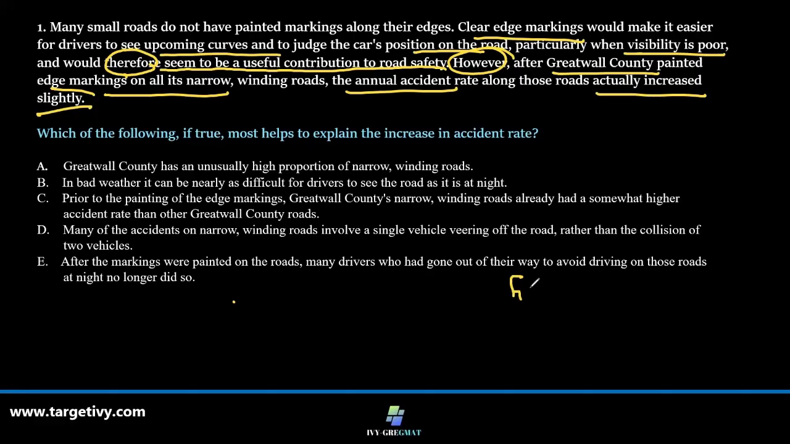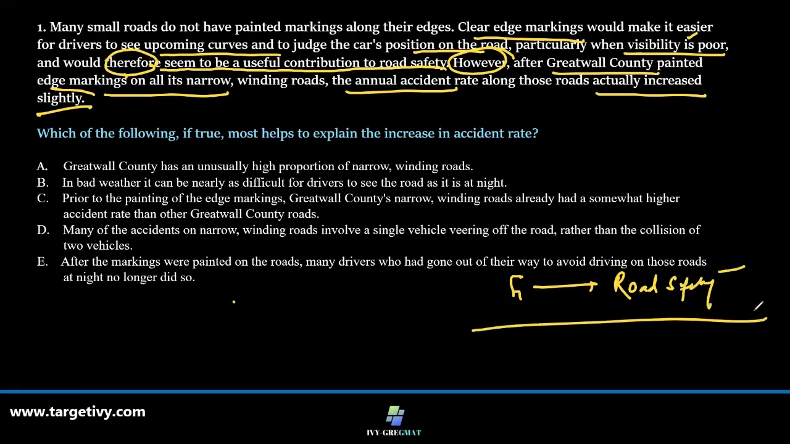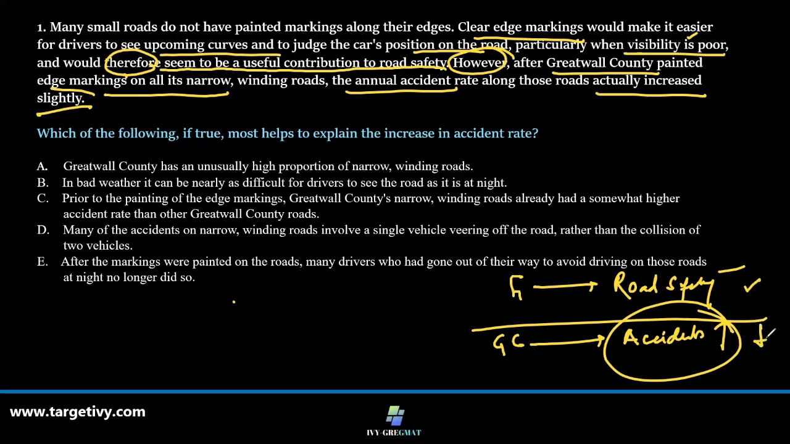We have got one set of facts which gives that the road markings let people see better. Visibility is poor, then also it's better to drive, so it should contribute to road safety. Now a situation is given that a certain county, Great Wall County, has done the same thing, but the rate of accidents actually went up. So if this is correct, then the number of accidents should have gone down. Now think about it this way.